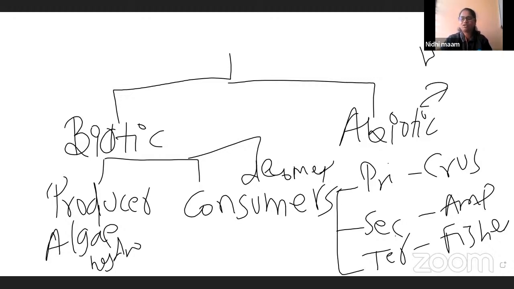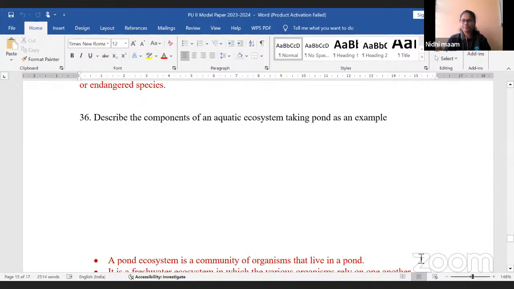Abiotically, water, stones, a kind of mud. These all are the abiotic components. Like this, you can draw the flow chart and answer this question. Learn to make a flow chart in the answer, because it saves a lot of time for you to answer 4 and 5 marks questions.